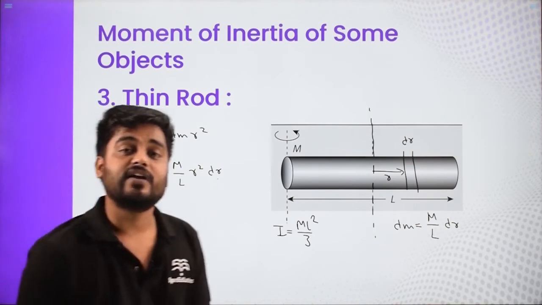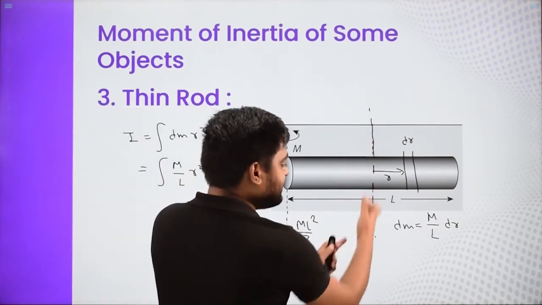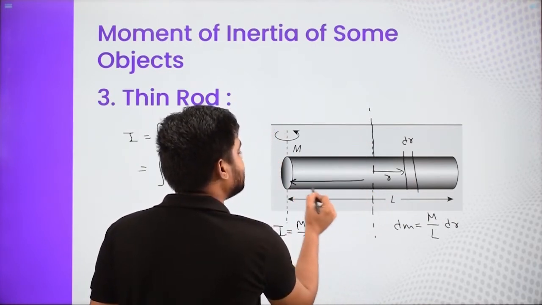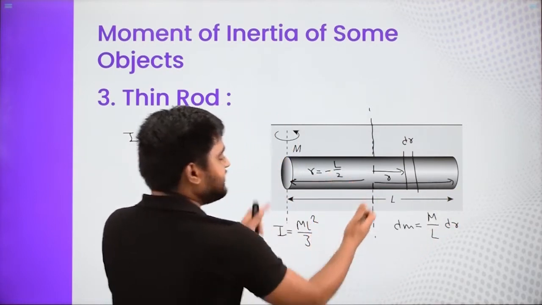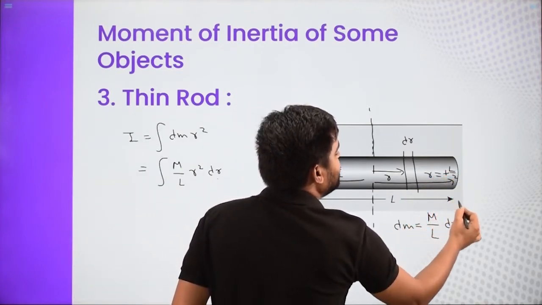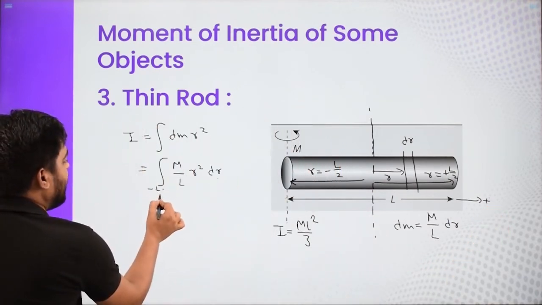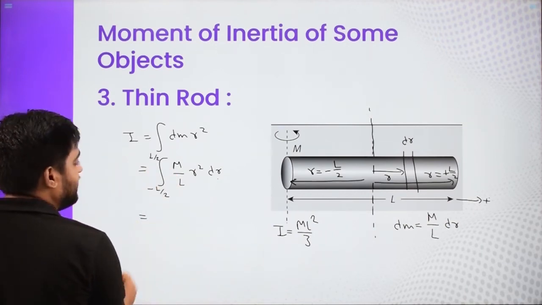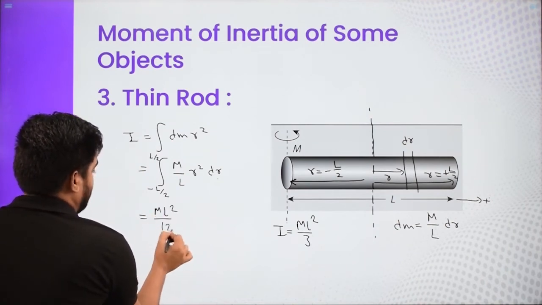But here the limits are going to change. R is changing from where to where? This is the midpoint of the rod, and r is changing all the way from this side to that side. So this is r equals minus L by 2 because it is half the length, and that is r equals plus L by 2, assuming this direction is positive. It changes from minus L by 2 all the way to L by 2. The integration is the same, and after putting in the limits you get the formula ML square by 12.